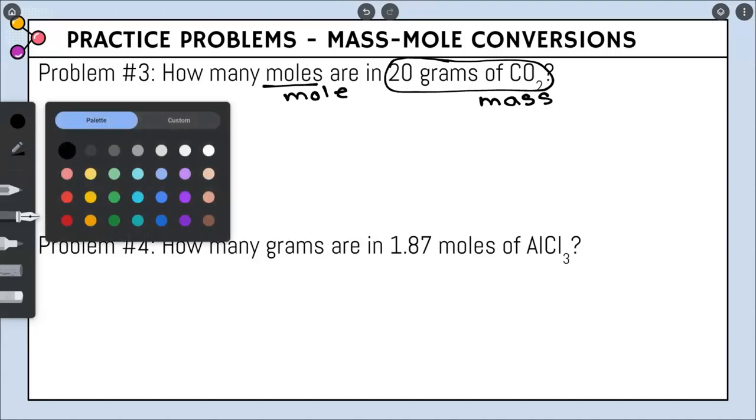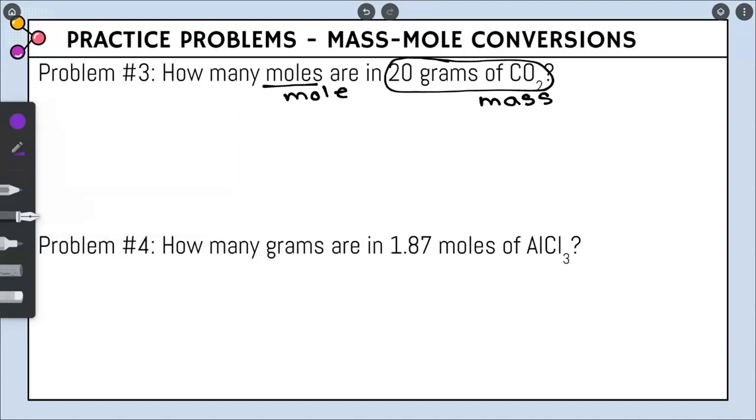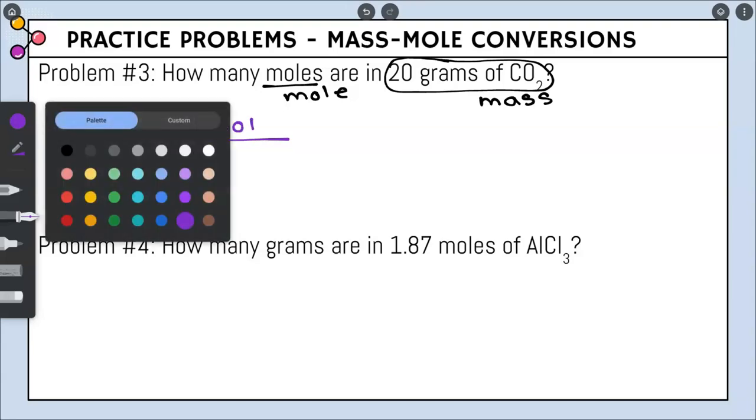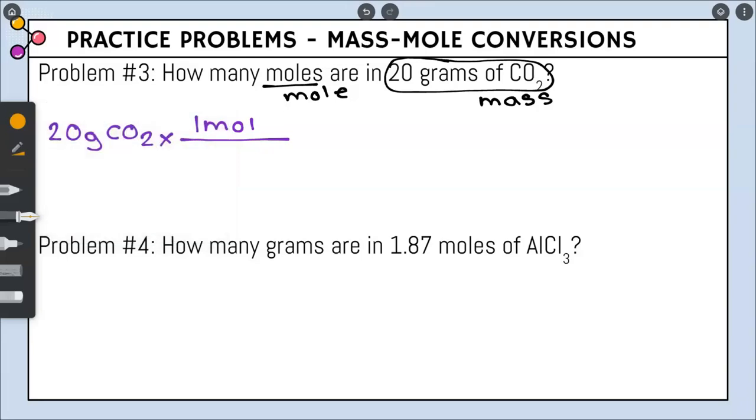So now that I know where I'm going to start and where I'm going, let's rewrite what we circled, which is 20 grams of CO2. Always follow the times in a line. If we're going from mass to mole, our mole island map tells us 1 mole is on the top and molar mass is on the bottom. So we have to solve for the molar mass of the compound we have, and we have CO2. So let's go ahead and solve for the molar mass of CO2.